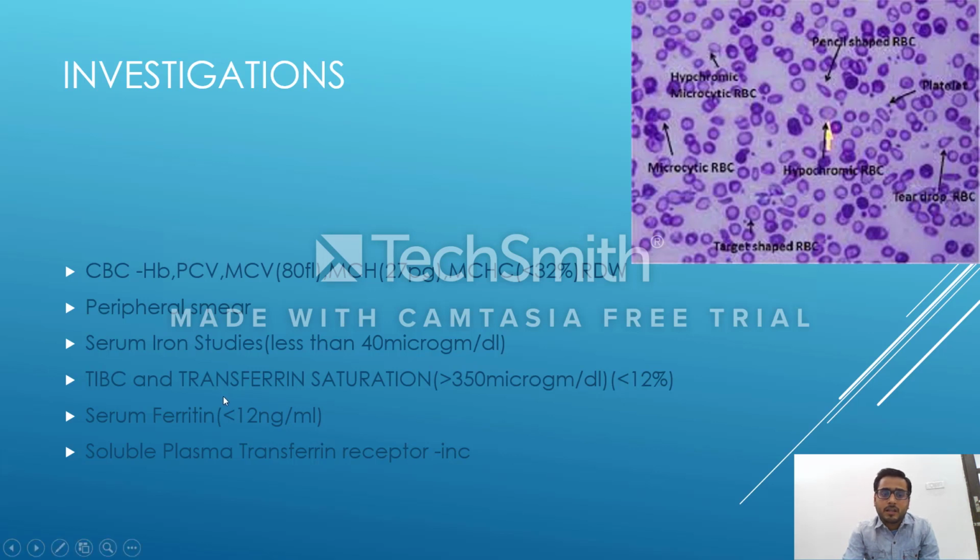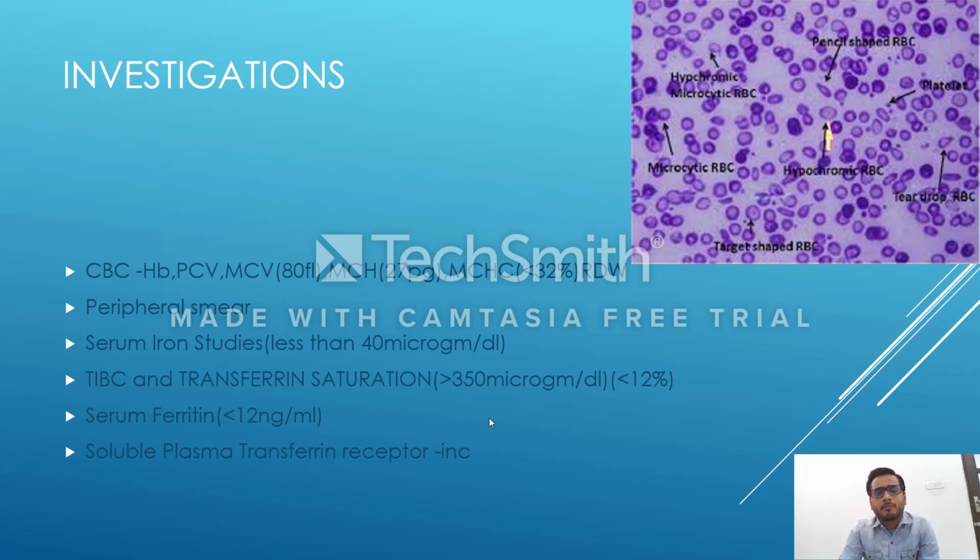Next is TIBC and transferrin saturation. TIBC is total iron binding capacity. This total iron binding capacity gets increased from the normal of 250 to 350 microgram per dL. It is more than 350 microgram per dL. And this transferrin saturation is less than 12%. We should remember this figure of 12. The RDW is also more than 12 and the transferrin saturation is less than 12%, just to remember.